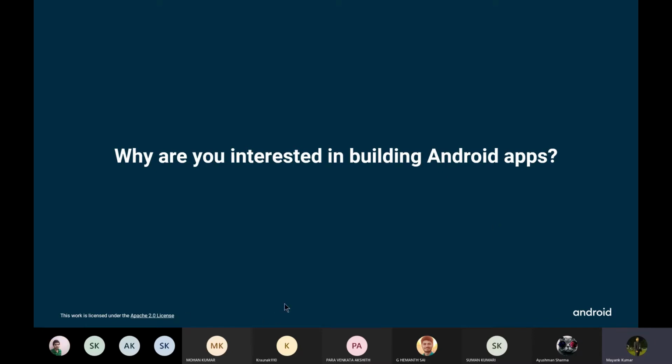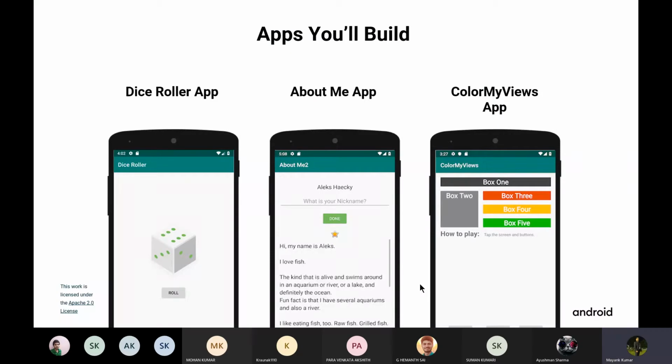Now here is a glimpse of some of the apps that you would be developing as part of this track. The first app is the Dice Roller app. If you have started with the new to programming track, I guess you have already developed it. The motive of this app was to help you understand how you can handle click events, the button clicks by the user. The second app is the About Me app, which helps you understand how you can take user input and do the work.